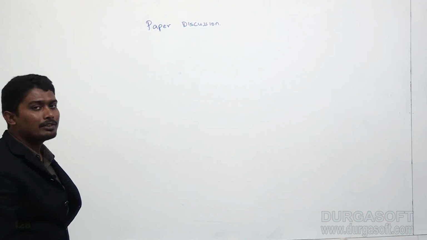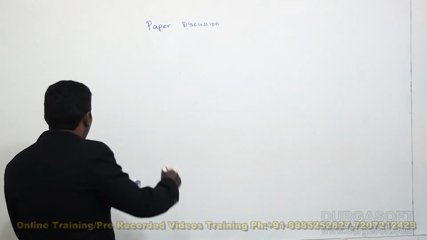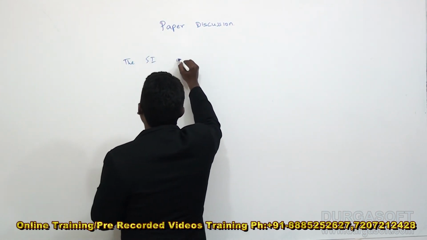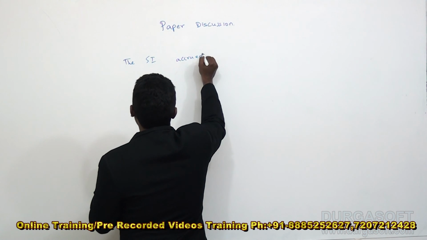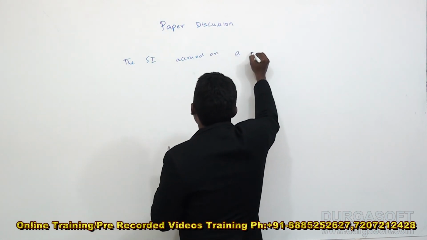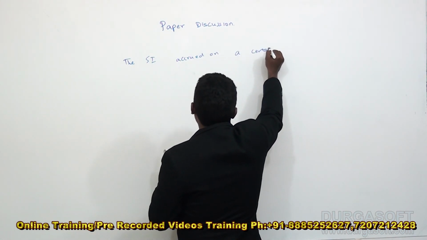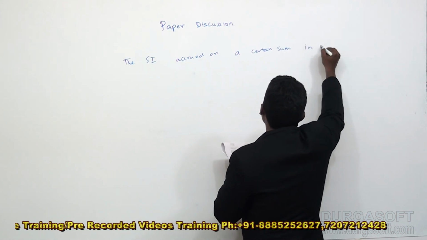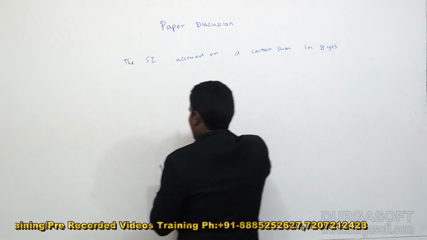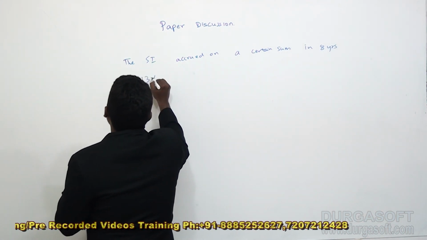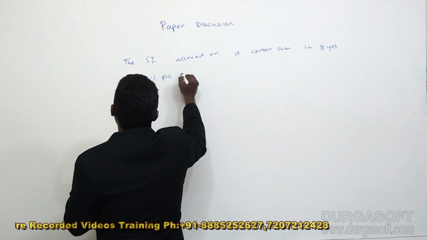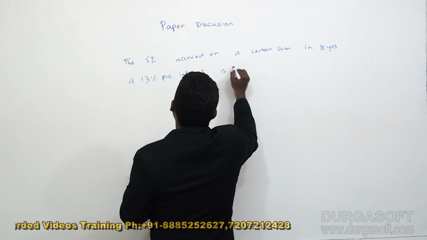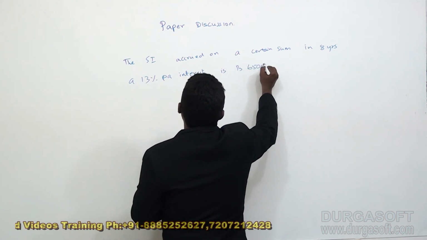Next question, this is based on simple interest and compound interest. The simple interest accrued on a certain sum in 8 years at 13% per annum interest is rupees 6,500.